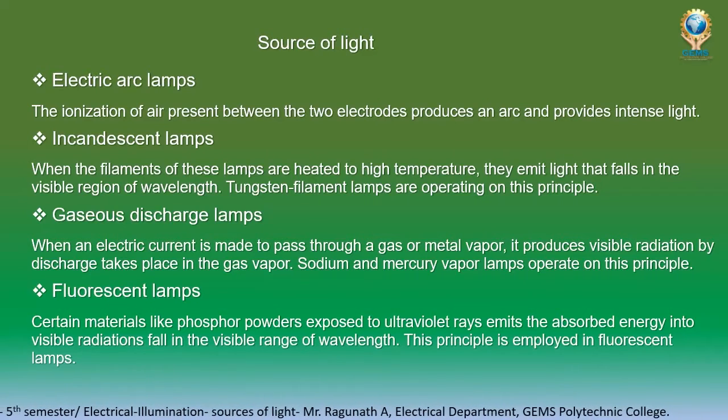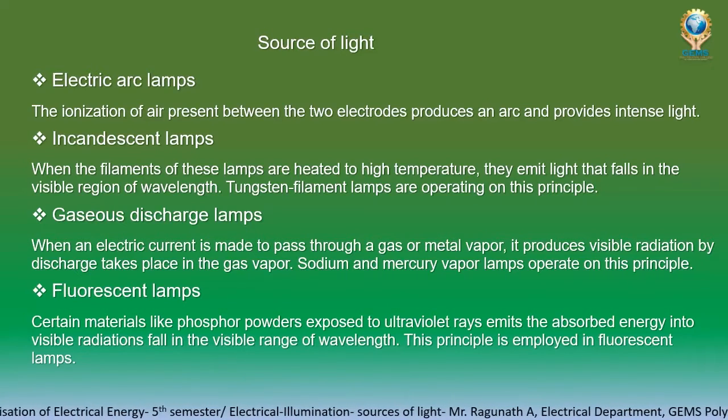Then the gaseous discharge lamp. In that, in the gas or metal vapor, some chemical reaction happens, and after that some discharge happens. In that, light will be produced.